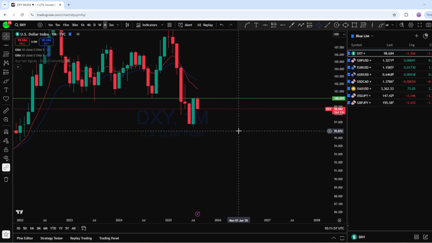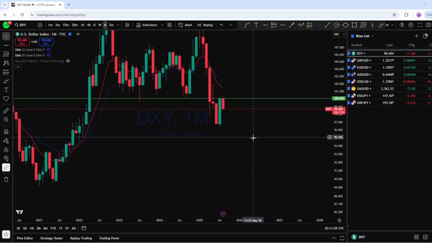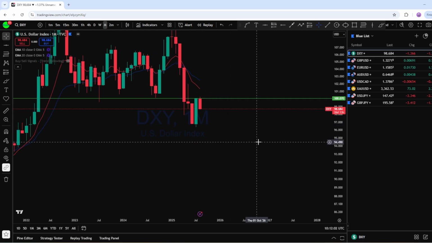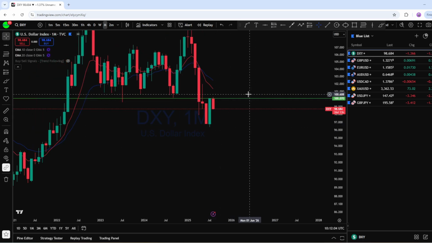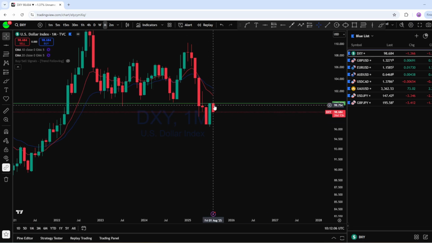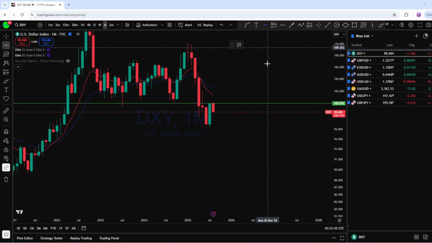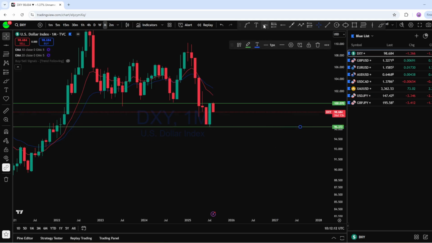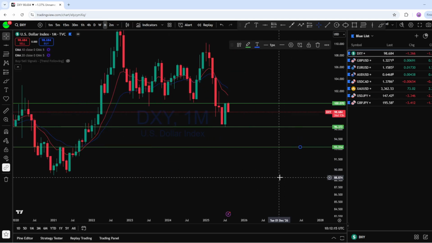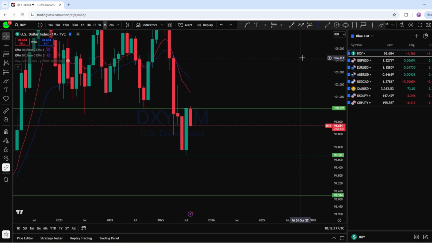So from the monthly, we could see DXY potentially continue to drop from the bigger picture. If it continues to drop, if we look at this pullback, we might see a new impulsive move back below, and we might see DXY breaking this low or even coming back to this order block from the bigger picture perspective.